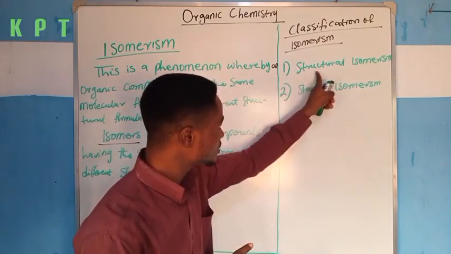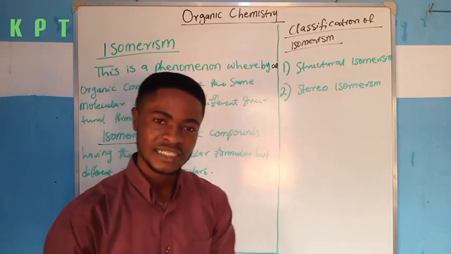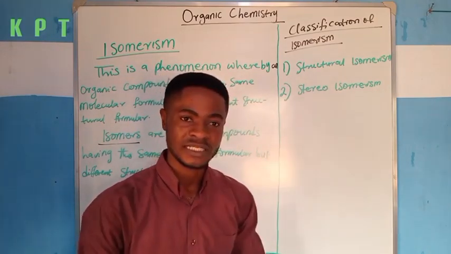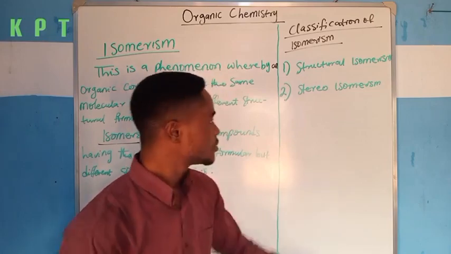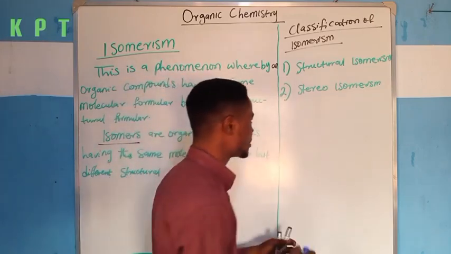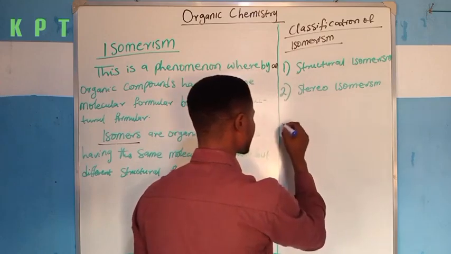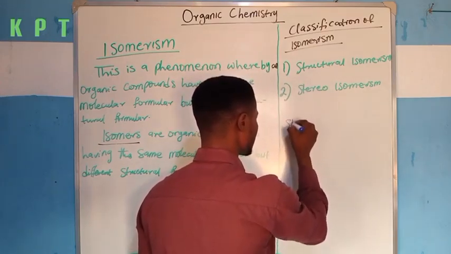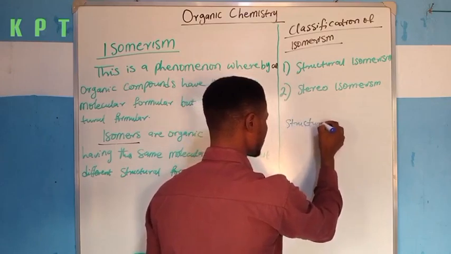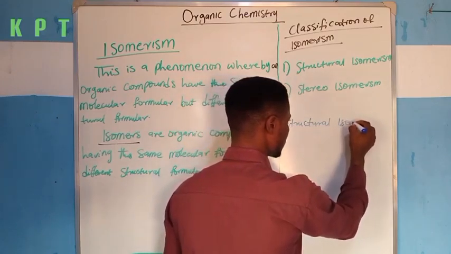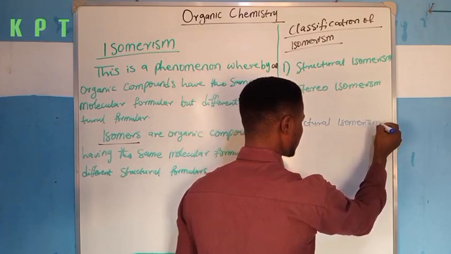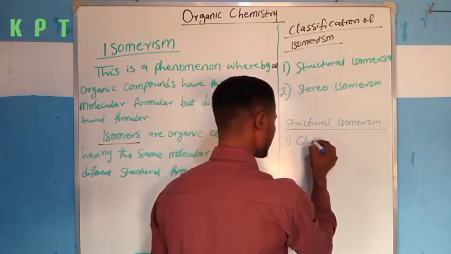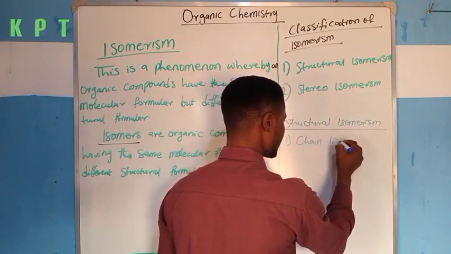This first classification, which is the structural isomerism, is further classified into four, and the second classification is also further classified into two. So for the first one, structural isomerism is classified into four, so let me just write it down. Under structural isomerism, we have the first one to be chain isomerism.